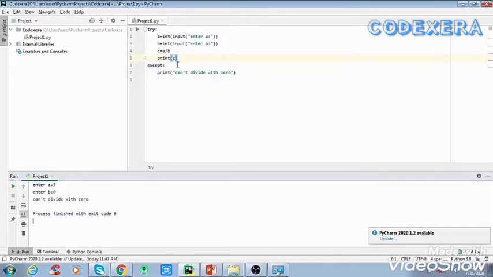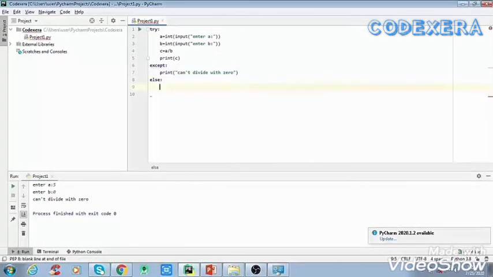Now we can also use the else statement with the try except statement, in which we can place the code which will be executed if no exception occurs in the try block. For that I will show you one more example with the help of this program. Here we have written up to the except block. Now if we want to add an else block, we'll write else, and print this is else block. Now we'll run this.